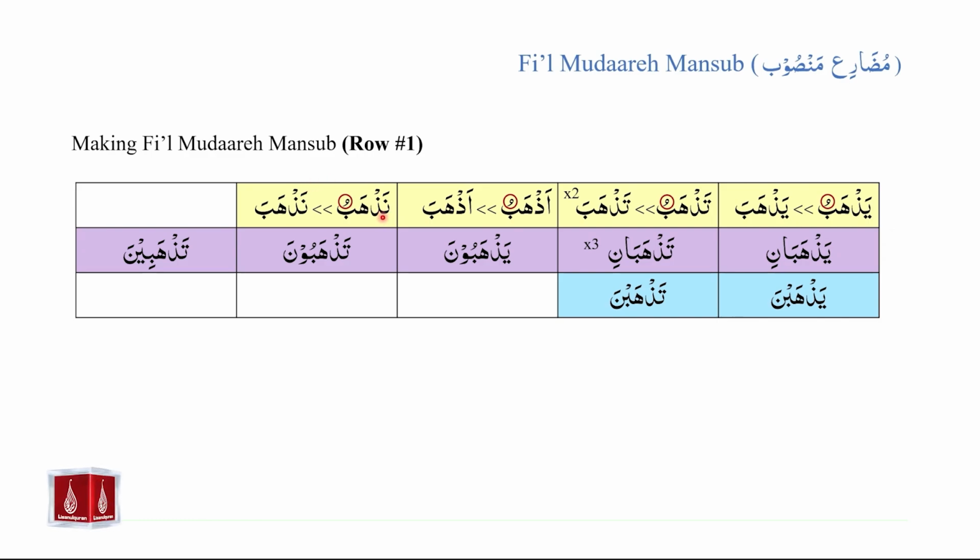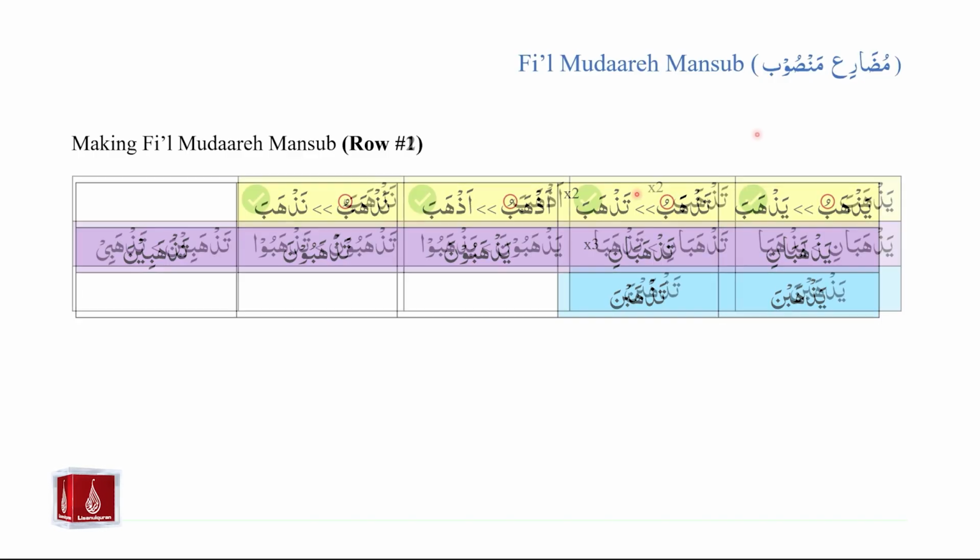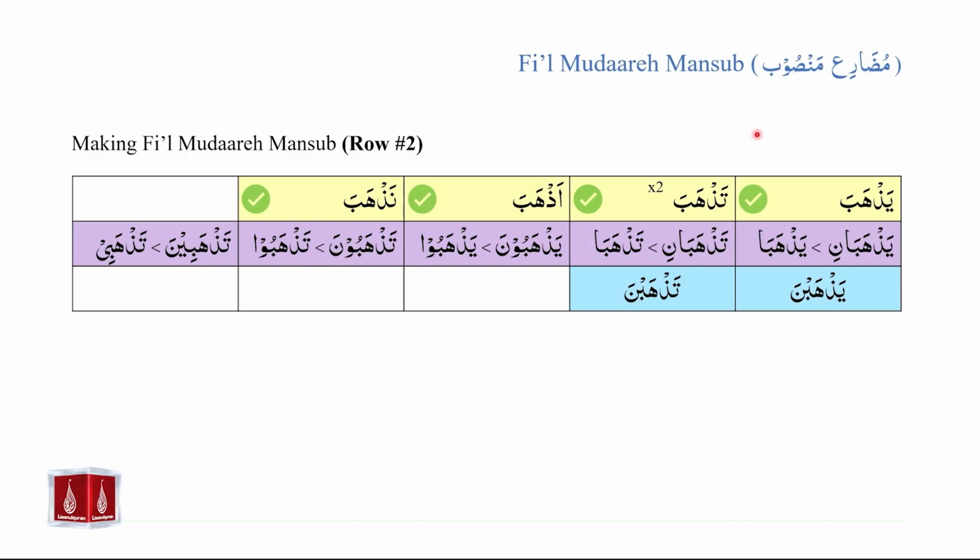Nazhabu is marfu, nazhaba is mansub. Azhabu is marfu, azhaba is mansub. Tazhabu is marfu, tazhaba is mansub. At this point, we have completed the conversion of row number 1 and we have the following results. Yazhaba, tazhaba, tazhaba, azhaba, and nazhaba.